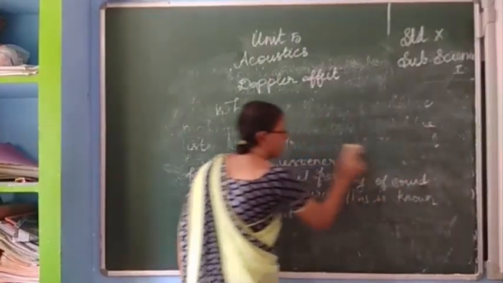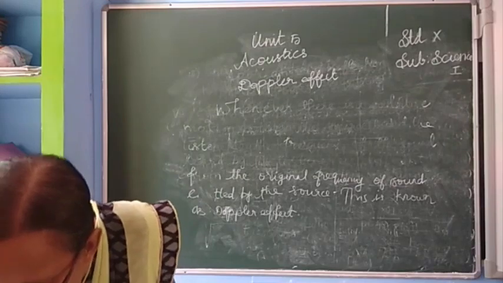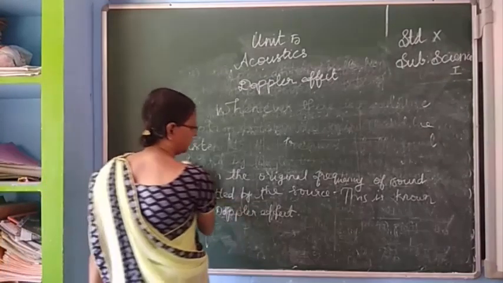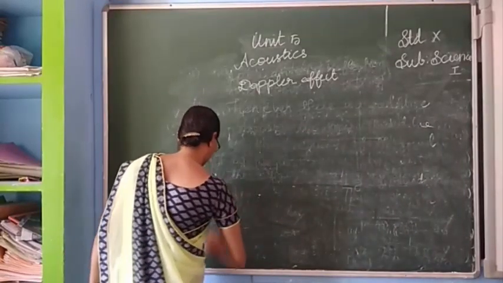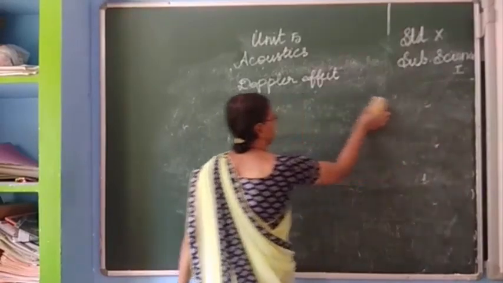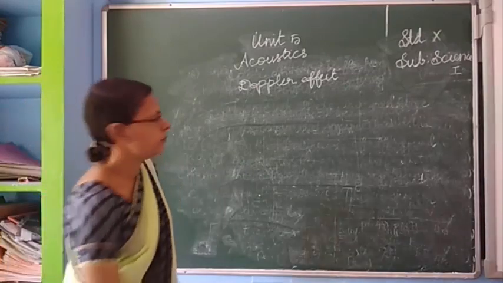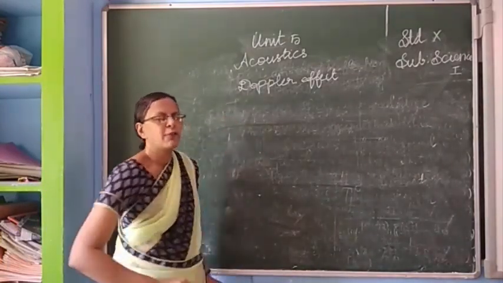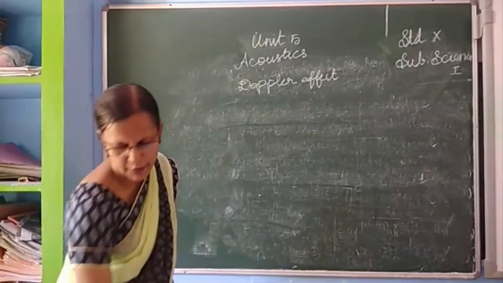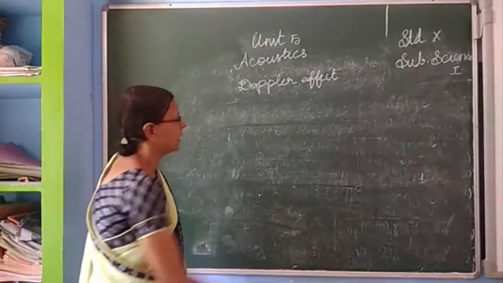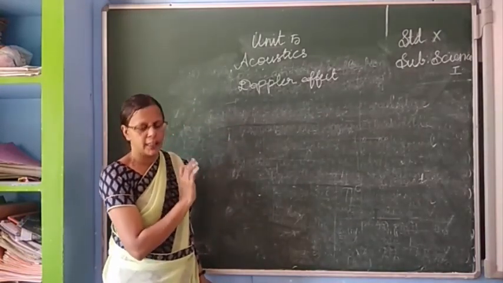For simplicity of this calculation we have to take the medium is at rest, and the listener and the source are in relative motion.